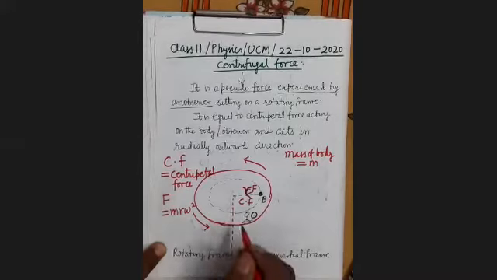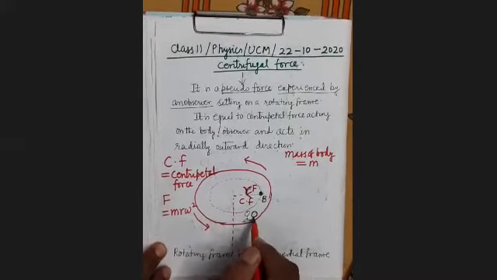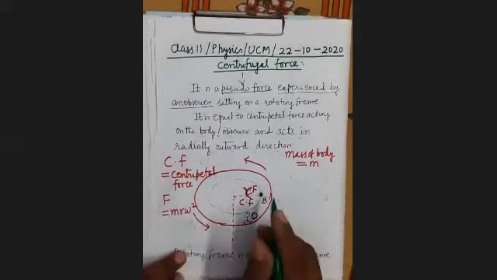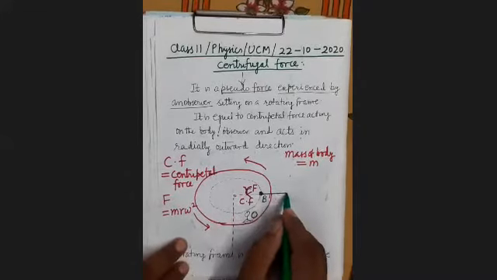Now you can see here, since this observer finds the body at rest, therefore the net force upon the body should be 0. And that will be possible only when a force mr omega square is acting in this direction.